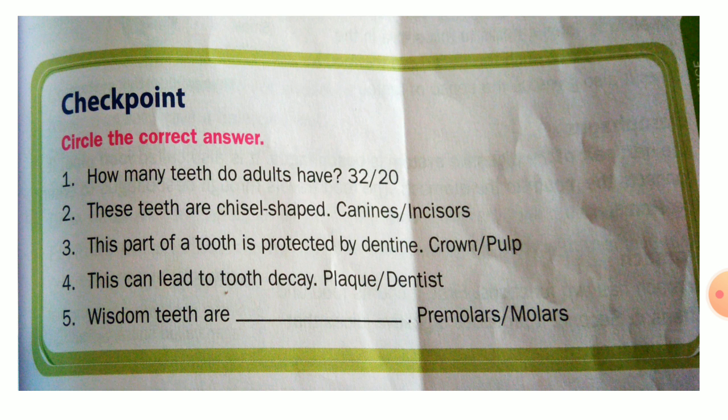Next, the fifth one, wisdom teeth are molars or premolars. I have told you while explaining the molars. Molars total 12 in number, 6 in the upper jaw and 6 in the lower jaw, and out of these 12, 4 molar teeth grow later on, between the ages of 17 to 25. I have explained it. It means wisdom teeth are molars.